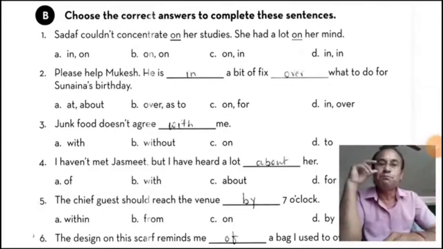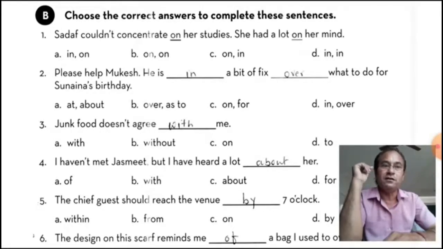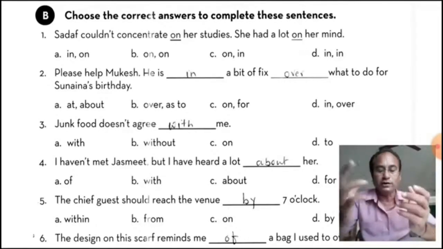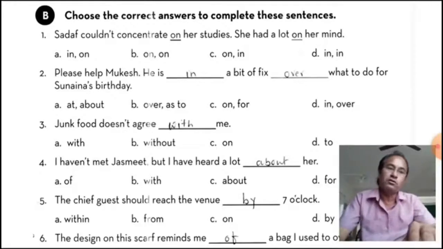Please help Mukesh. He is in a bit of a fix over what to do for Sunena's birthday. So "in" and "over" are prepositions of place, position or time.